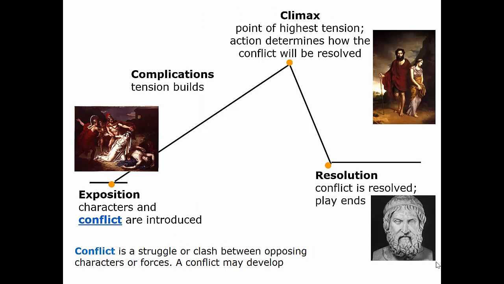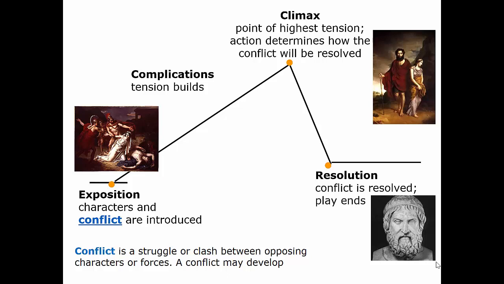The structure of a play tends to start with an exposition. This is where the characters and the conflict are introduced. In Antigone, it begins with learning about the sisters and what has happened to the brothers, as well as the king's decree. Then complications arise. This is when tensions build. For example, in Antigone, when Antigone tells her sister that she is determined to bury her brother's body, and Creon has declared that anybody who does so is in violation of the law.